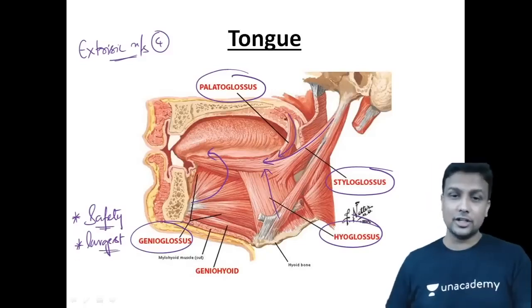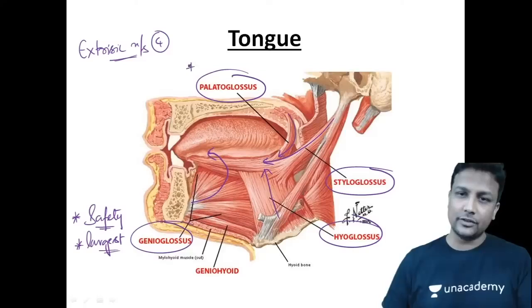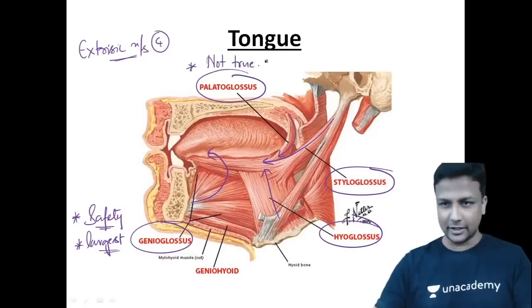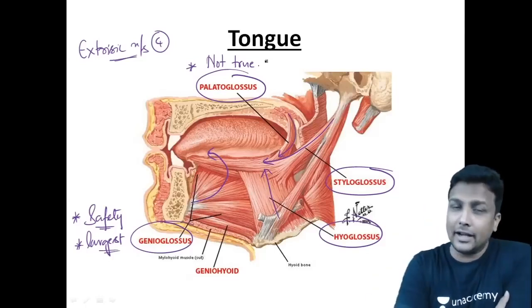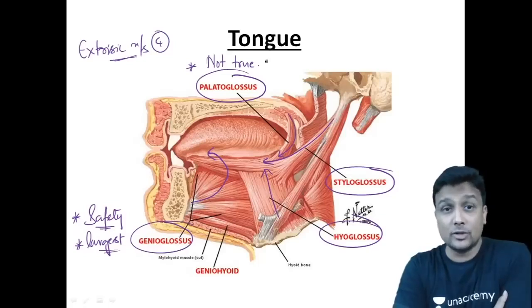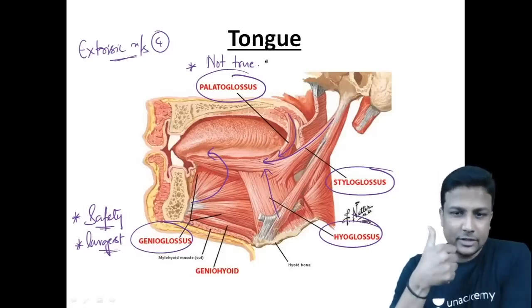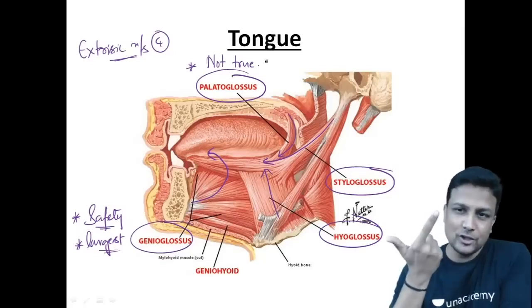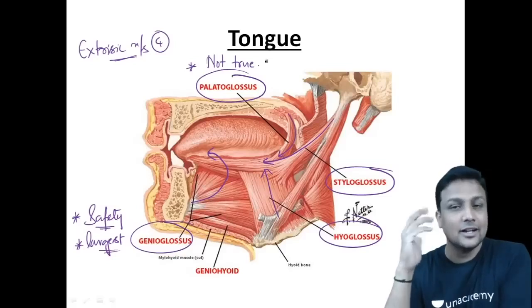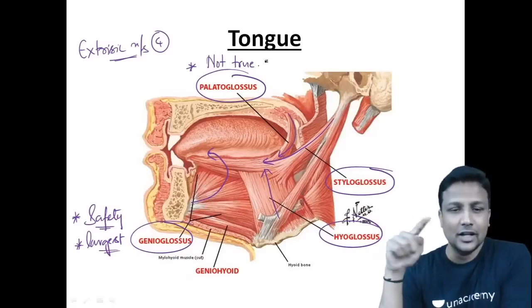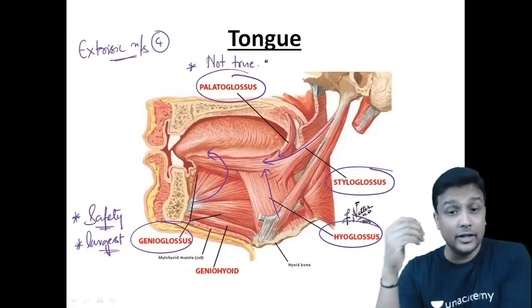And remember the third question here right now, which is not a true muscle of the tongue, and that will be your palatoglossus. It's not the true muscle of the tongue guys. It's given in the name itself. It's the muscle of the palate as well as the muscle of the tongue also. So it is not at all a true muscle of the tongue guys. So genioglossus, safety muscle of tongue, and the largest muscle is again genioglossus. And remember the palatoglossus. Palatoglossus is not a true muscle of the tongue sir. So these are the points to remember in the tongue topic.